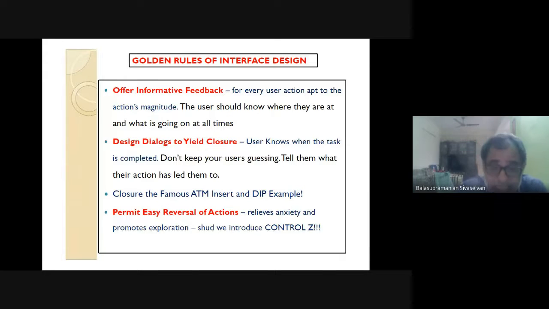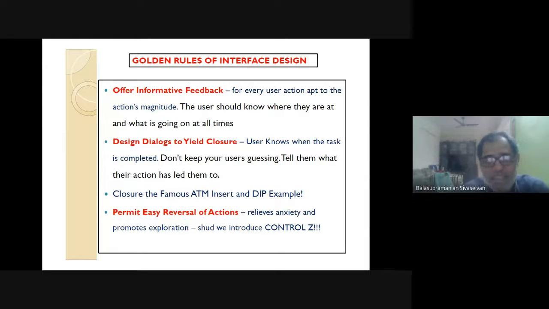Then they started analyzing it. The flaw was not the typical blame the user, that you are forgetting to take it. Can somebody connect? What is the closure issue in this example I'm talking about? Why are people prone to forgetting to take the card? Any guesses on why people are prone to forgetting the card in the insert ATM setup? See, when you go in, you go in with the objective of taking money. So that is a mental model.